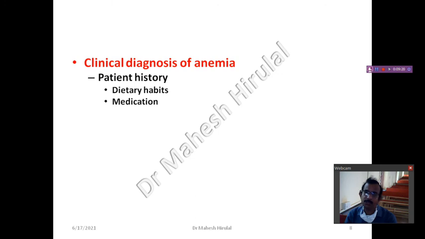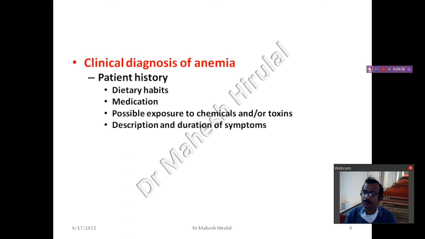Any medications, because some medications will lead to anemia. Possible exposure to chemicals and toxins, occupational hazards, description and duration of the symptoms. Since how many days it started and when the symptoms started will also help in pinpointing the diagnosis.